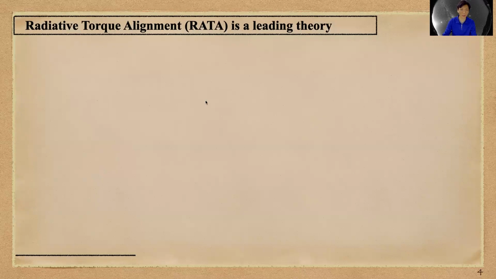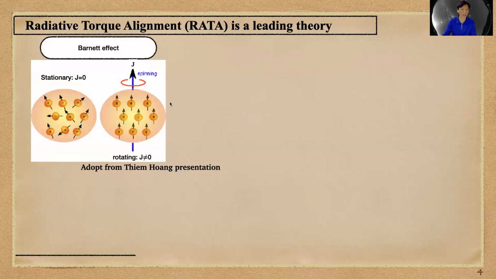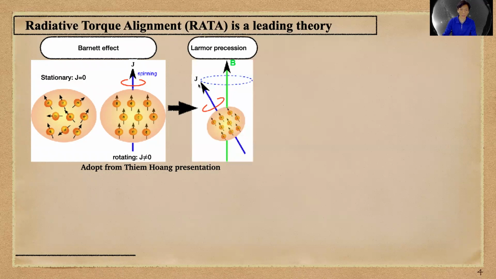And how does the radiative torque alignment work? First, the dust grain could be magnetized through spinning. If the dust grain stays at rest, the net magnetic moment is zero, but the spinning dust grain acquires a net magnetic moment. And then the magnetic moment will couple with the magnetic field through Larmor precession. So the dust grain aligns with the magnetic field.